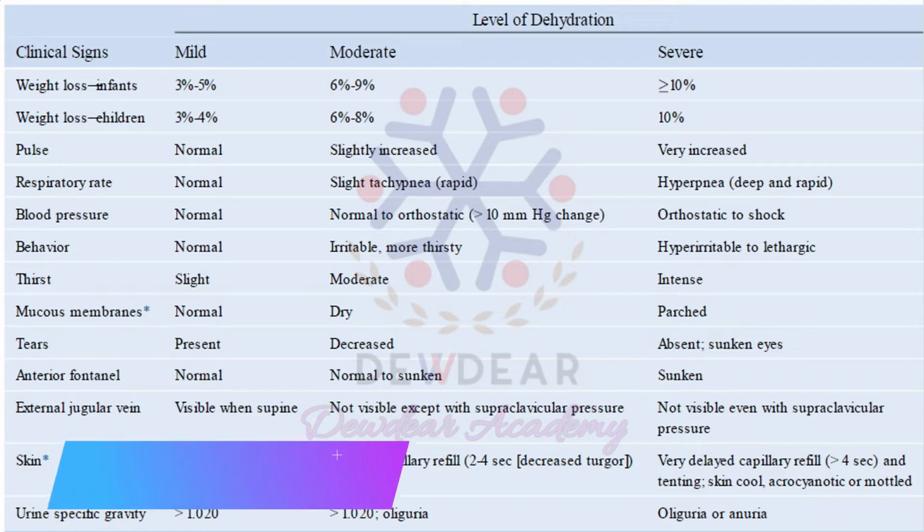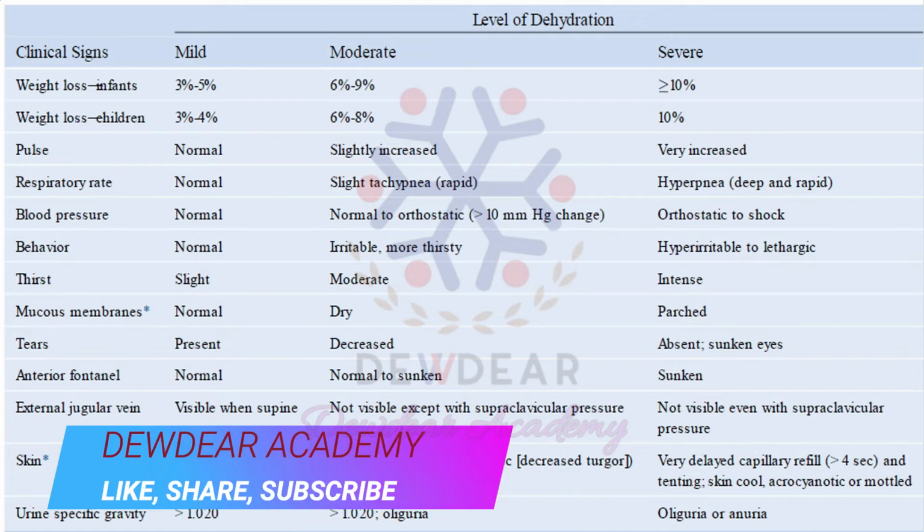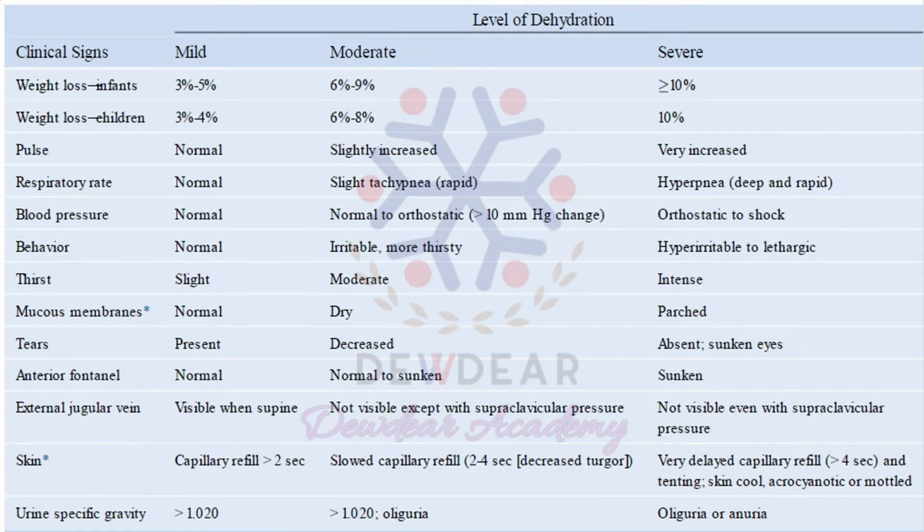Weight loss in infants we can classify: if the weight loss is 3 to 5%, it is known as mild dehydration. If it is 6 to 9%, that is known as moderate dehydration. And if it is greater than 10%, that is known as severe dehydration in infants.